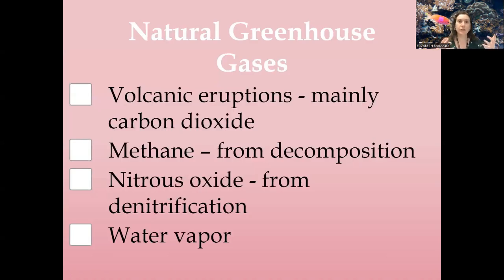There are some natural greenhouse gas causes. When we're thinking about what's actually creating these, volcanic eruptions are one of the main sources of carbon dioxide. Methane: as things naturally decompose, we release methane gas. Also, permafrost should not be melting. We'll be talking about why permafrost is melting and why that's a bad thing in just a little bit. But as it melts, that is also a release of methane. Nitrous oxide comes from denitrification. Remember, that's releasing it back into the atmosphere from the soil. That's our denitrifying bacteria, thinking all the way back to Q1. Finally, we also have water vapor. Evaporation and condensation are another way that it gets up there.